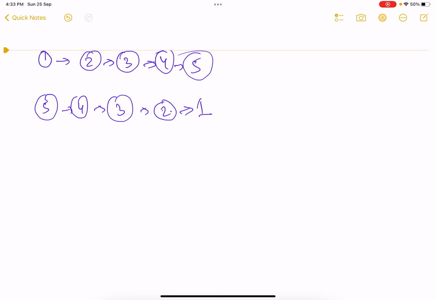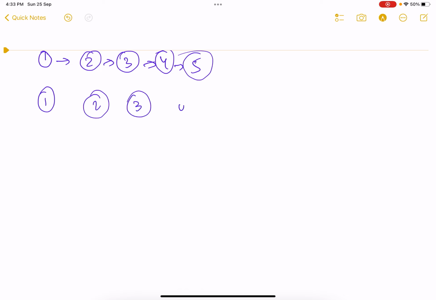Or for simplicity, let's remove it and I can make it like this. So there is 1, 2, 3, 4, 5. Now this points to this, points to this, and so on. So now comes the question, how should we approach it, right?